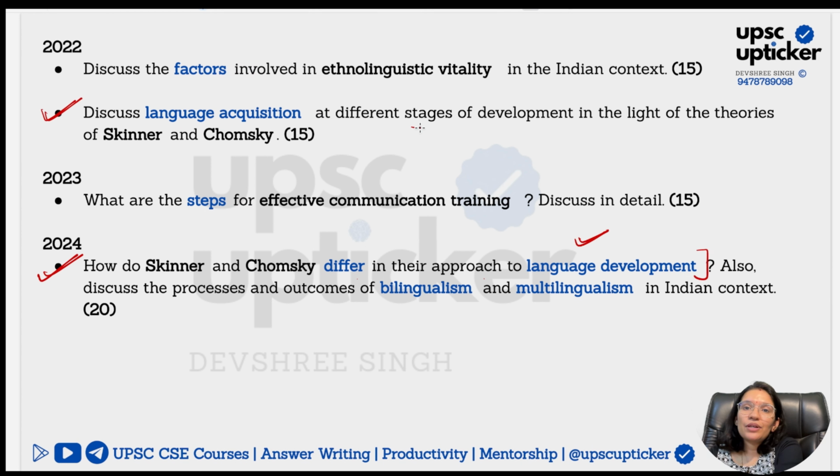Discuss language acquisition at different stages of development in the light of theories of Skinner and Chomsky. So many times they have asked you this particular question. Out of 5, 4 times they have asked you to compare their theories. There are only these 2 theories in the chapter which you all can learn and cram really well.